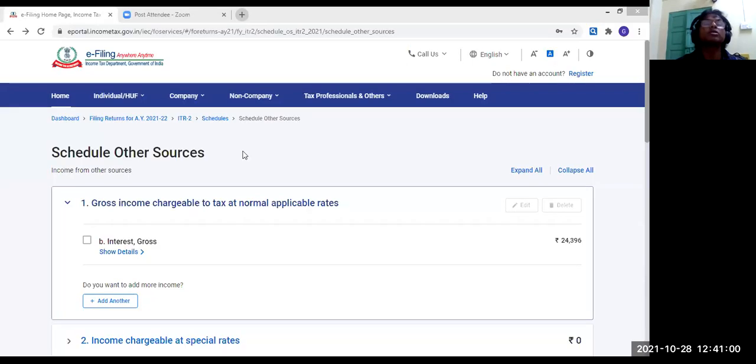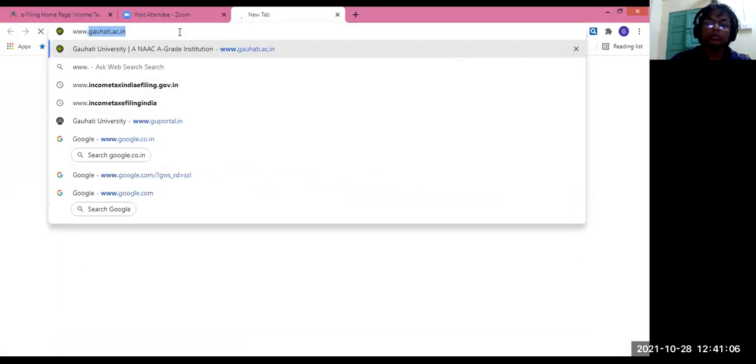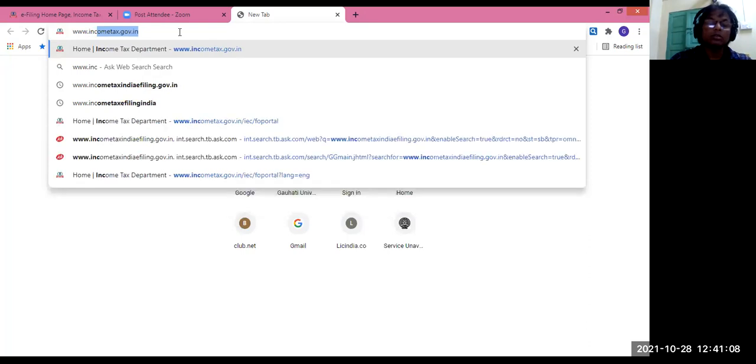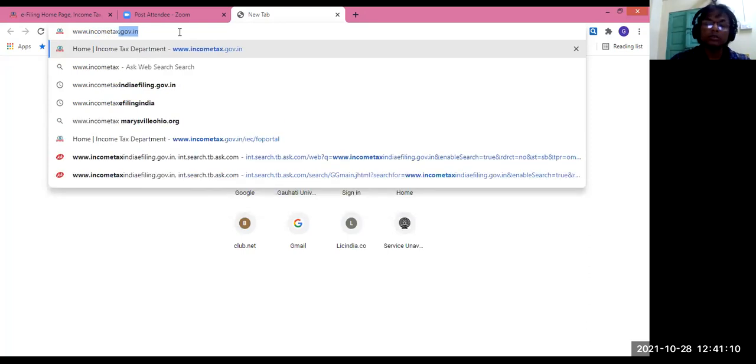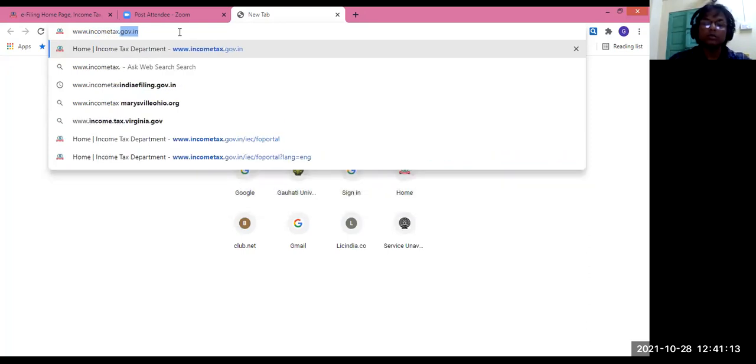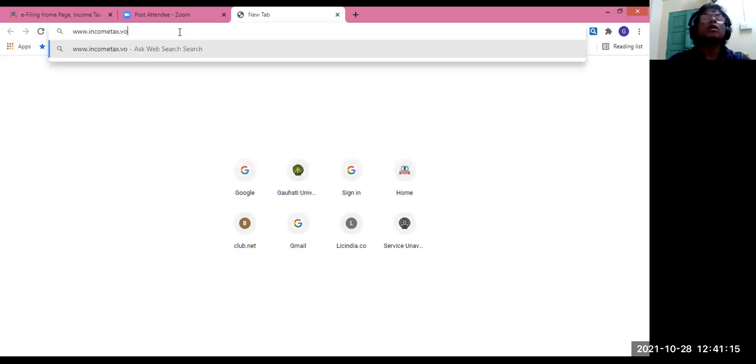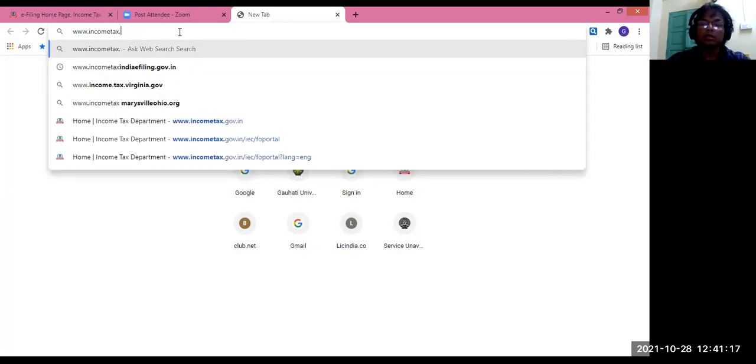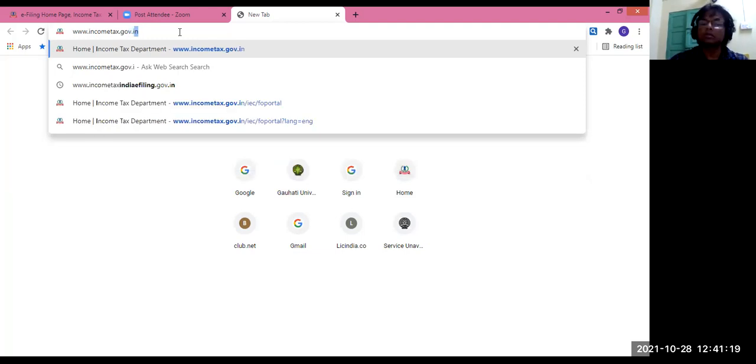Let me find one more tab. If I can show here, www.incometax.gov.in.